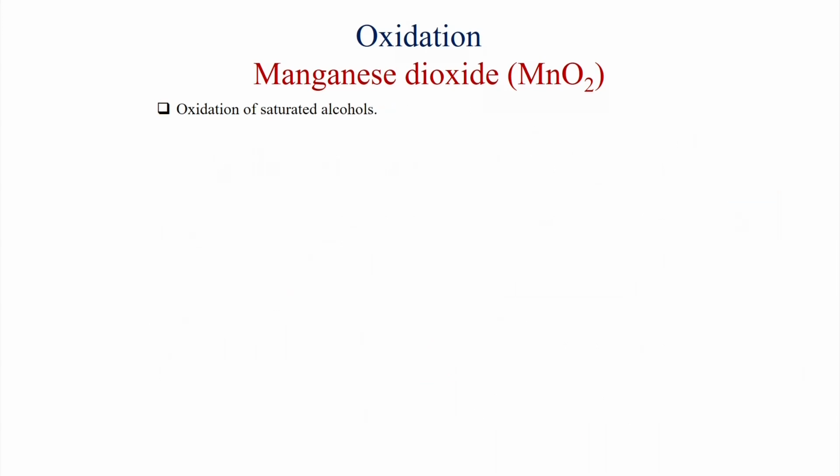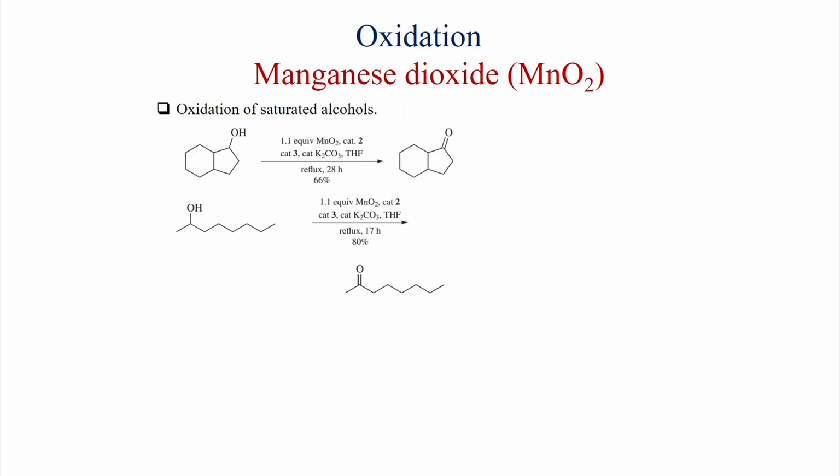So, oxidation of saturated alcohols with MnO2 is also possible, only we need some catalyst or high temperature. Suppose here these two catalysts are used for oxidizing the saturated alcohol to the carbonyl: 1.1 equivalent manganese dioxide and catalyst 2 as well as catalyst 3, which is a parabenzoquinone, and this is a ruthenium complex. It gives in 28 hours reflux condition 66% yield of the product. Similarly, this normal chain secondary alcohol under this condition, 70 hours reflux, gives 80% of this ketone.